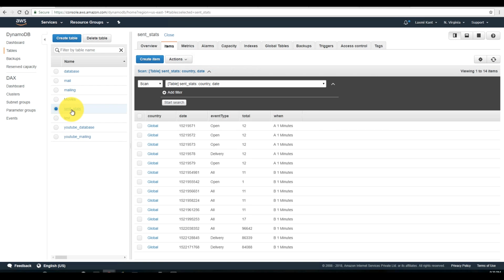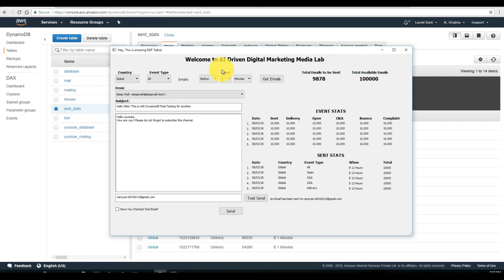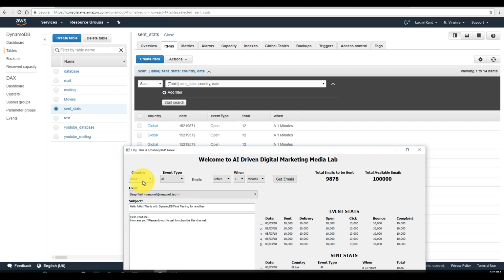So you see here into the sent stats, in the sent stats we have to also store for which country I had selected. We have to store this information such as a country and the date. Suppose that if I press a send message, then it must store at what time the message was sent, and what was the event type selection, such as delivery, open, or click, and how many total emails were sent, so that must be stored here.